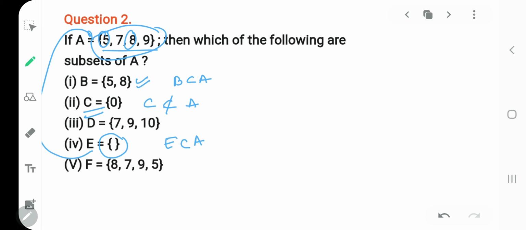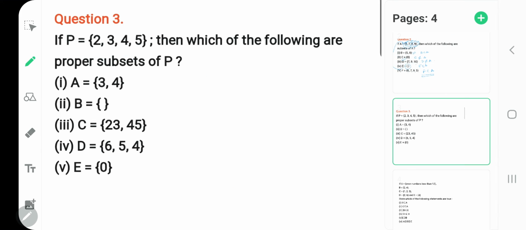Clear? Then D has 7, 9, 10. Again you can notice that it is not a subset of A. So D is not a subset of A. Next you have F has elements 8, 7, 9, 5. So all the elements are present in A set also. So you can say that F is a subset of A. Clear? Okay, shall we take next?